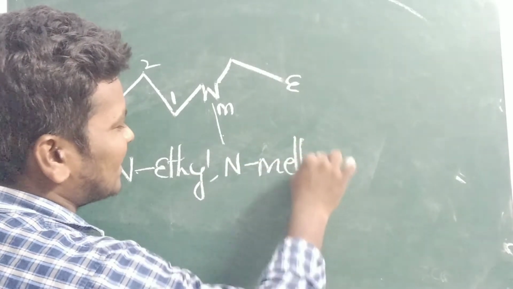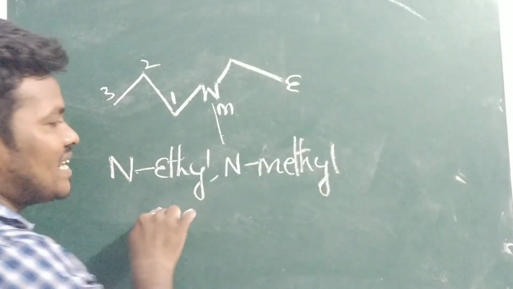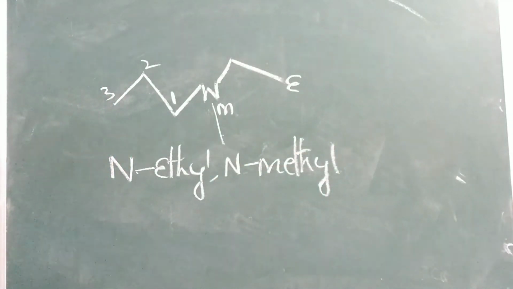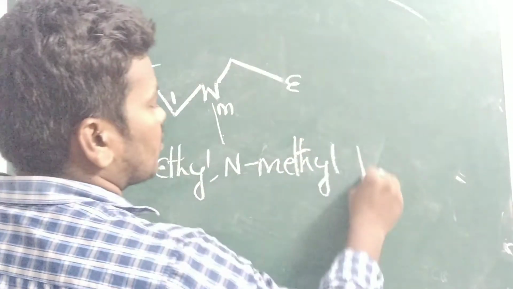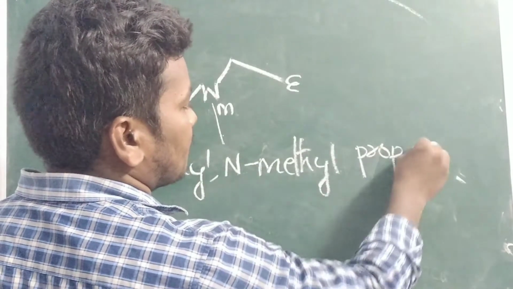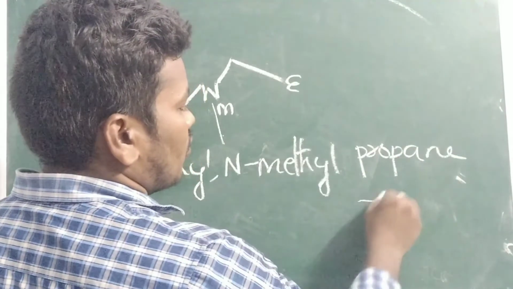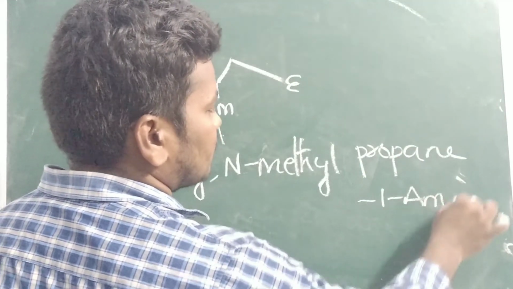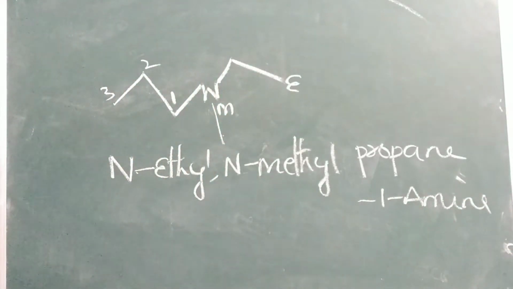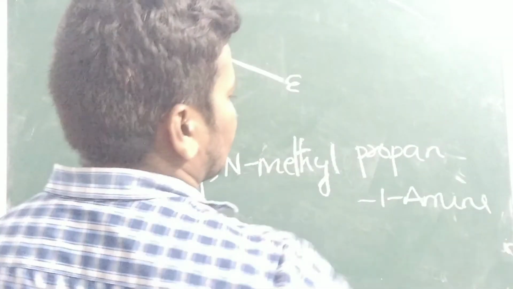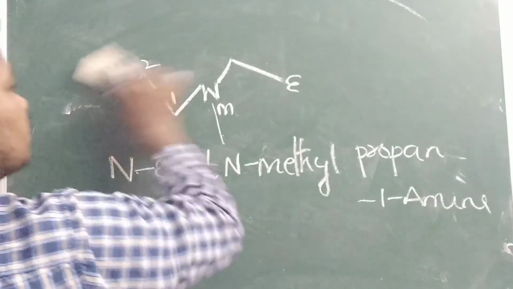You have to write them individually: N-ethyl, N-methyl. So this is propane, with the amine at the first position. Okay. So next one. Next example you can see.